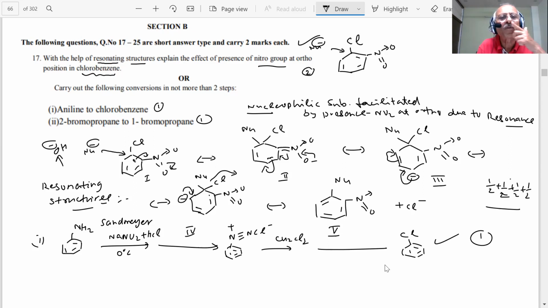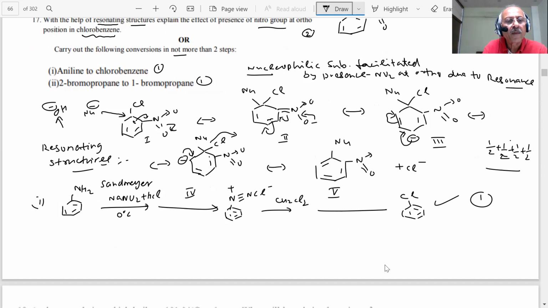Not more than 2 steps, he says. 2-bromopropane. What do you want to prepare? 1-bromopropane. I will write the product first. Now how can you remove this and produce it here?